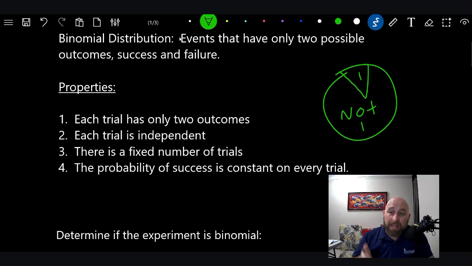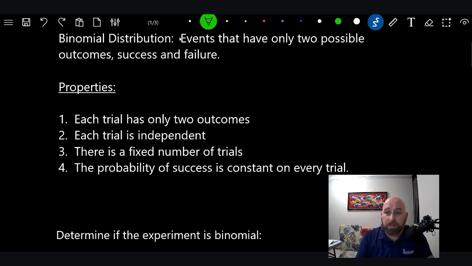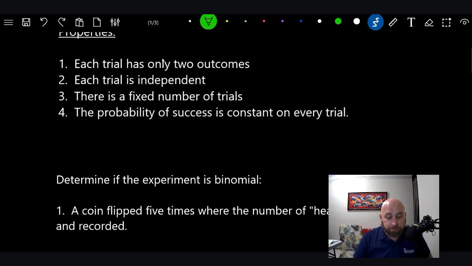But if it remains constant the whole time, then this can be a binomial distribution. So it doesn't have to be 50-50, but it does have to remain true. You can't go from 10% to 50-50. It has to remain constant for every trial.